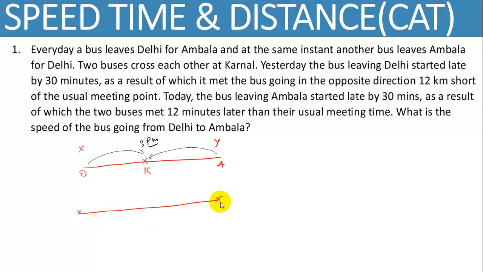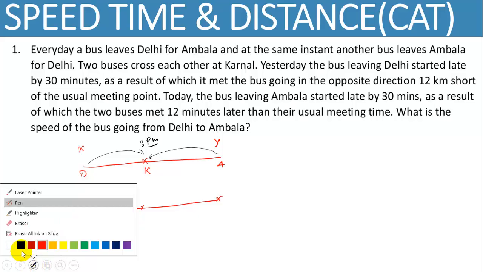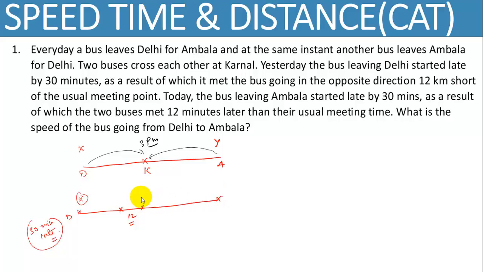In the very first case, bus X leaves Delhi 30 minutes late. So yesterday, bus X leaves Delhi 30 minutes late, and they meet bus Y 12 kilometers short of the usual meeting point. So this is the point where they meet yesterday, which is 12 kilometers short of the usual meeting point. So we can say that at 3 p.m. bus Y should be here, from Ambala to this point, Ambala to Karnal basically. And bus X should be here at 3 p.m.